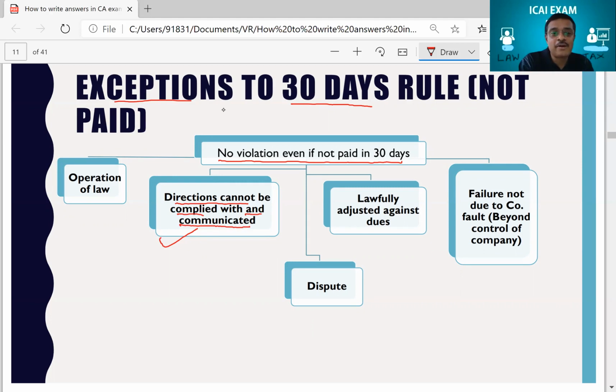So this much of provision of law he did not write. If he had written that you have to pay in 30 days, yes, there's an exception, and here is the exception. If you have written the provision of law, then you would have got this mark also.